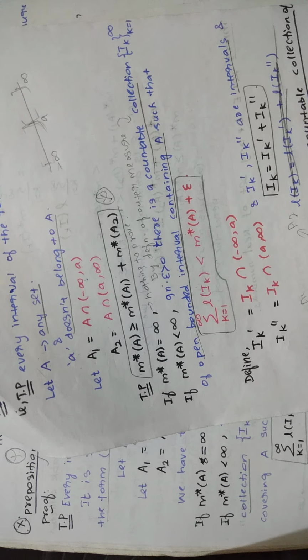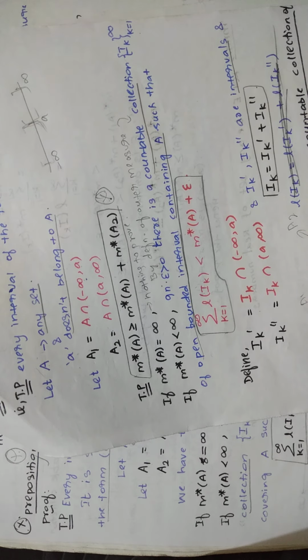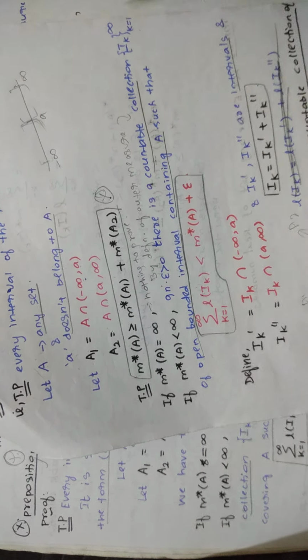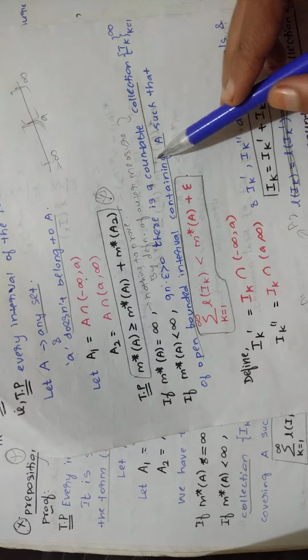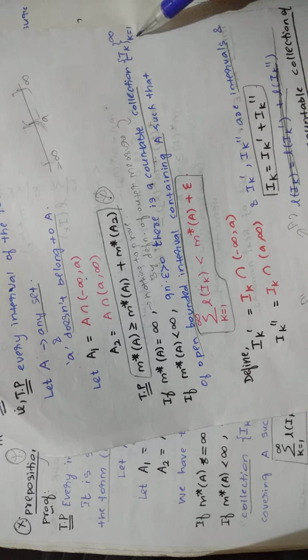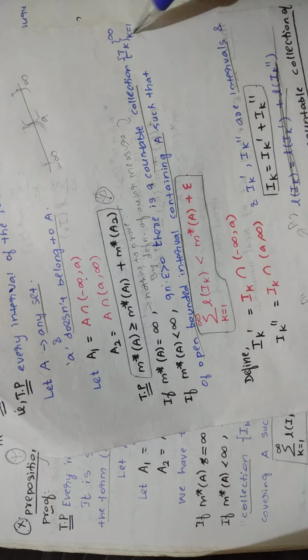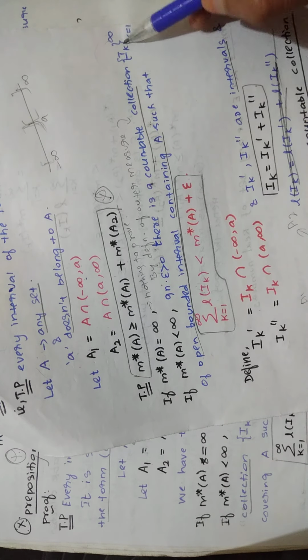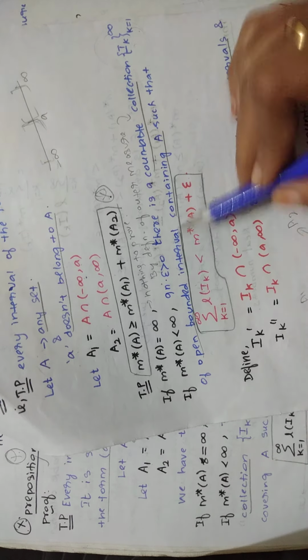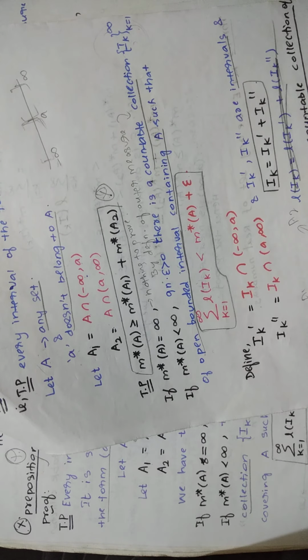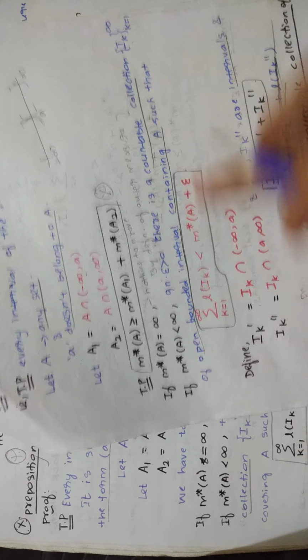That is, you are taking a countable collection of open bounded intervals, and within these intervals you are having A. You know what A is? A is any set, no? So within this Ik, k equal to 1 to infinity, that is, within these open bounded intervals, you are having A. That is what they are writing, open bounded intervals containing A. It means within this you have A. That is what they are saying. Such that, write this.